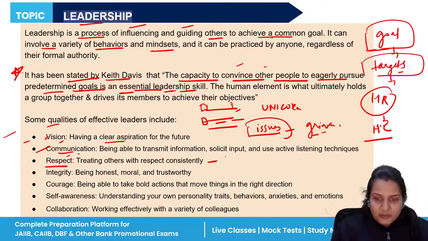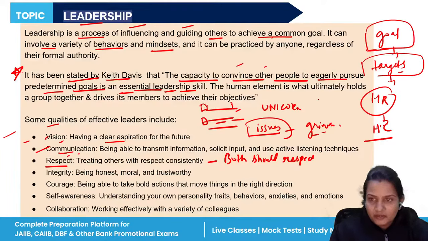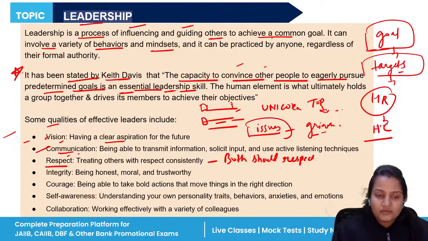Respect. It means that both should respect each other. It's not that only low level employees will respect the top level employees. No, the top authority should also respect the people who are at the low level. Integrity means there should be honesty.